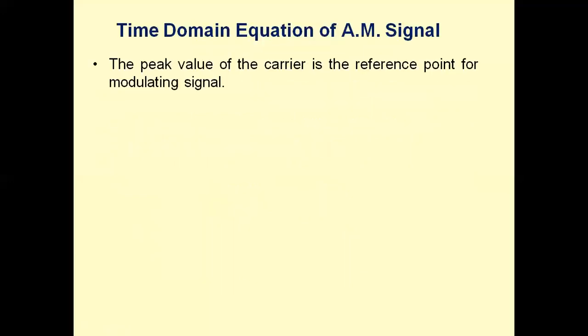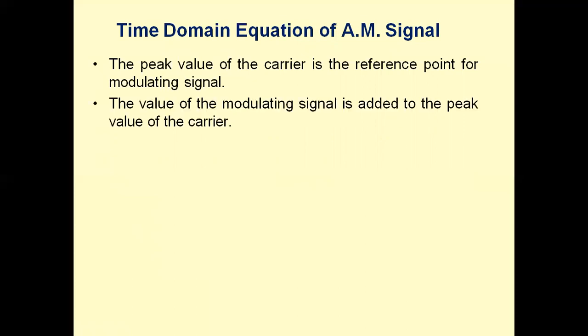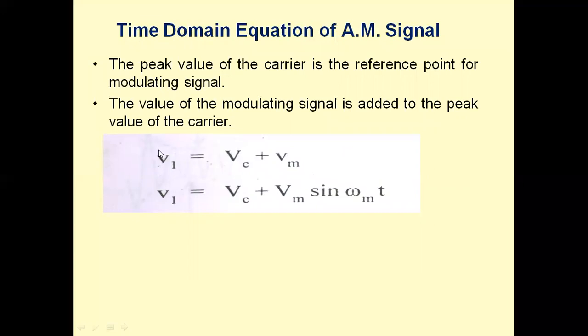Now let us derive the time domain equation for the AM wave. The peak value of the carrier is the reference point for the modulating signal. The value of the modulating signal is added to the peak value of the carrier. That means when the message signal is added to the carrier signal, we are able to get the amplitude modulated signal. This is the expression. Let v1 be the instantaneous amplitude. It is a time varying quantity, so let me take it as v1 of t. It is a time domain signal.